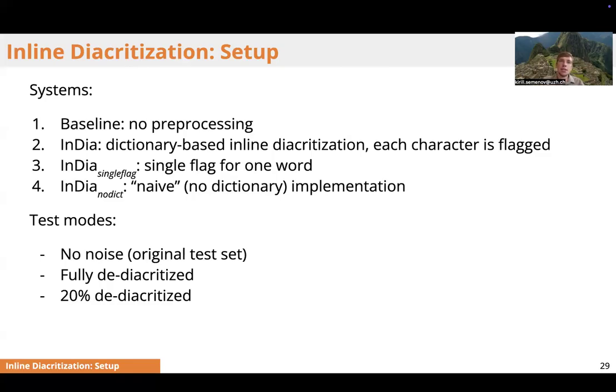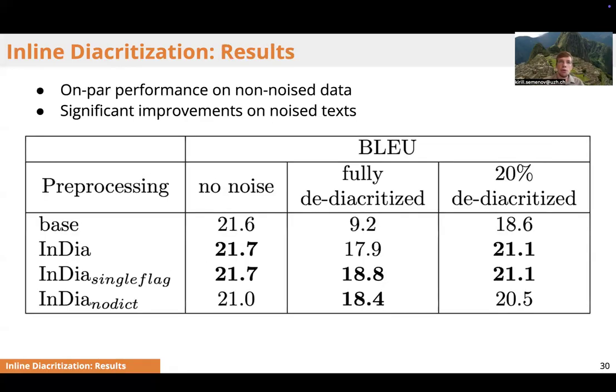We tested the general translation task as well as translation of fully or partially de-diacritized texts. The results were quite promising. For the non-noised data, we got comparable performance for all the systems. But for the de-diacritized data, our systems show up to a double increase compared to the baseline system.